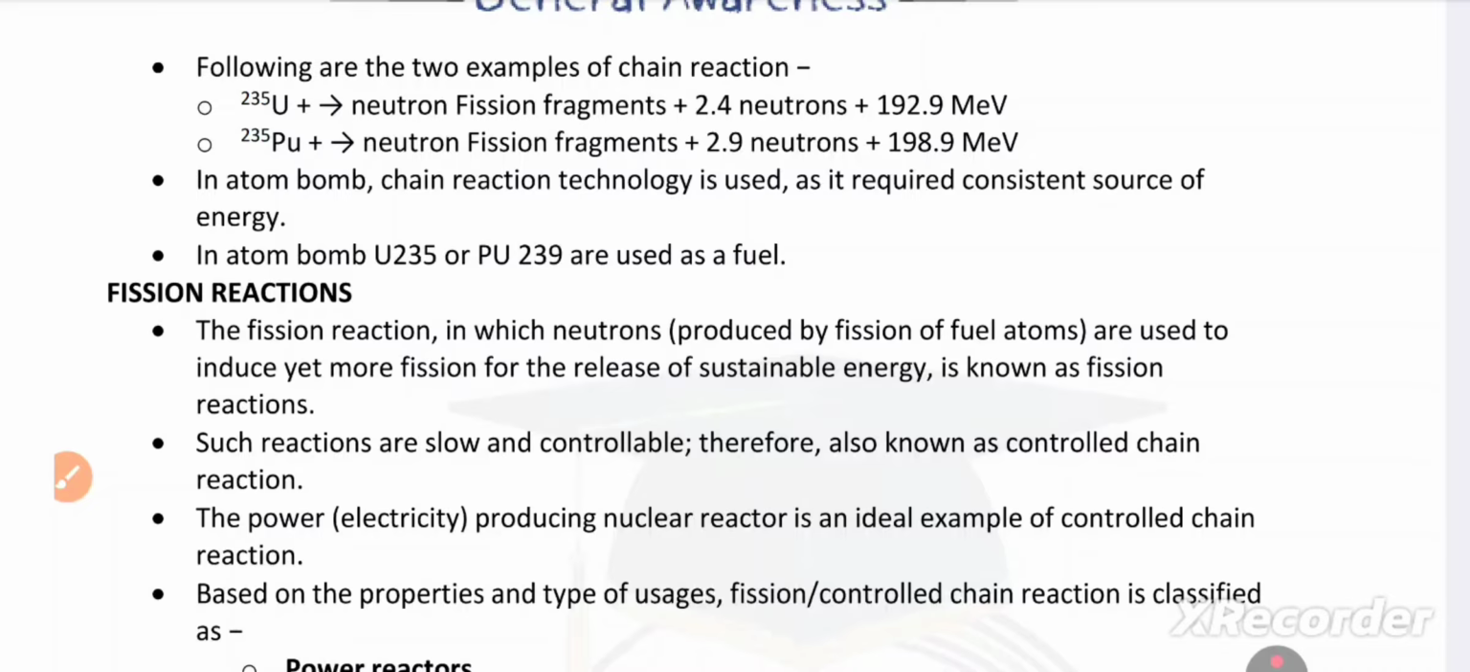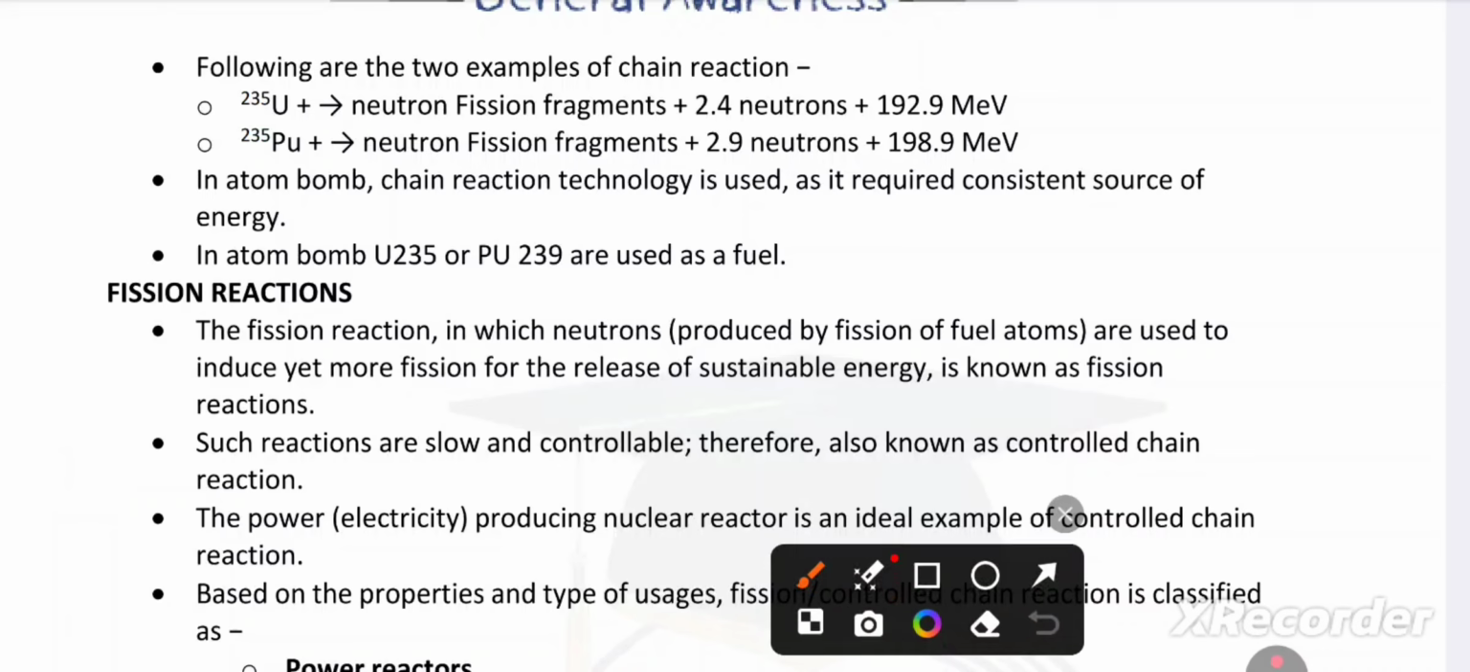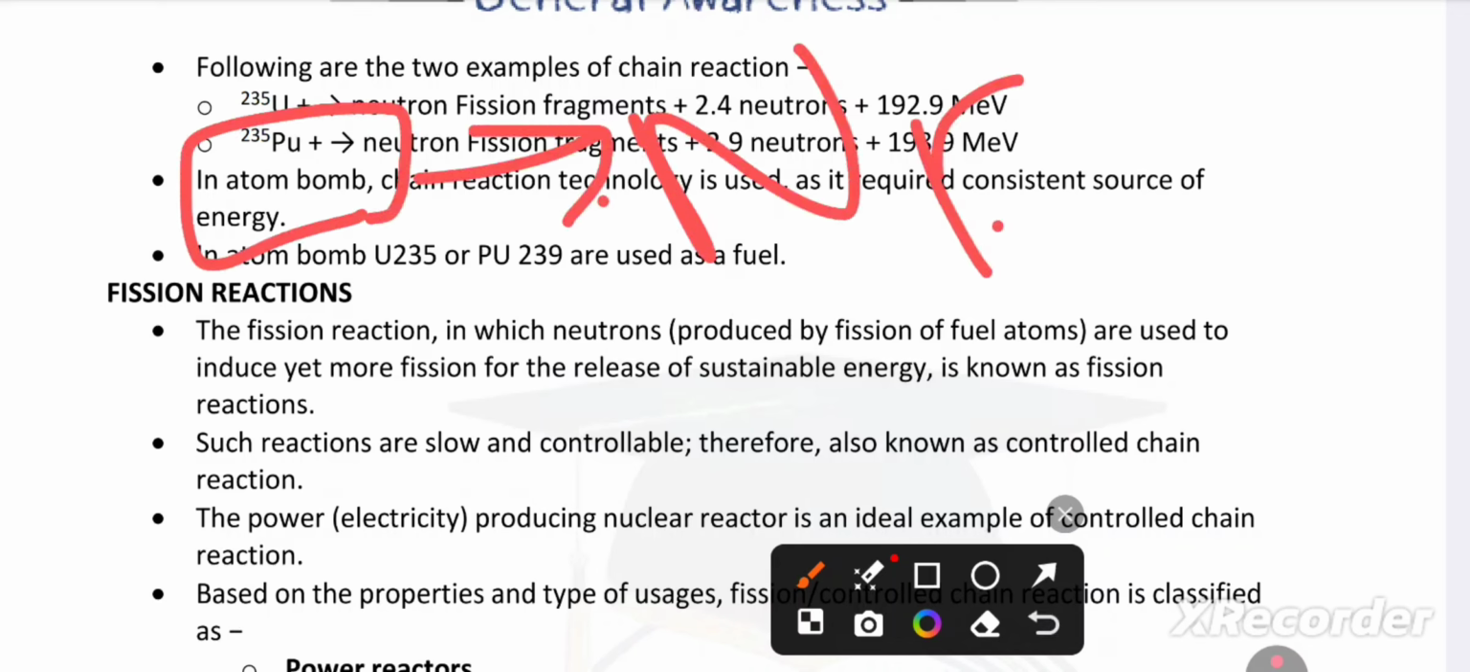U-235 plus neutron gives fission fragments plus 2.4 neutrons plus 192.9 MeV. Okay, Pu-239, that is plutonium, plus neutron gives fission fragments plus 2.9 neutrons plus 198.9 MeV. Okay, in the atom bomb, chain reaction technology is used. Very important. Atom bomb is an example of nuclear fission.